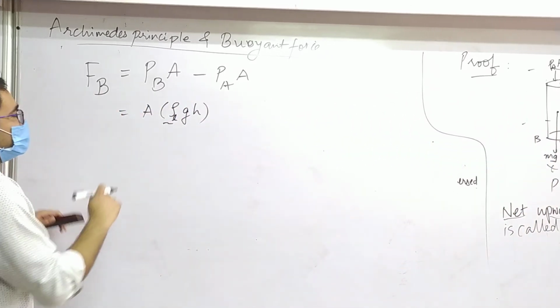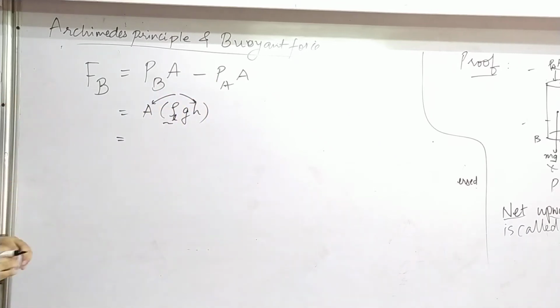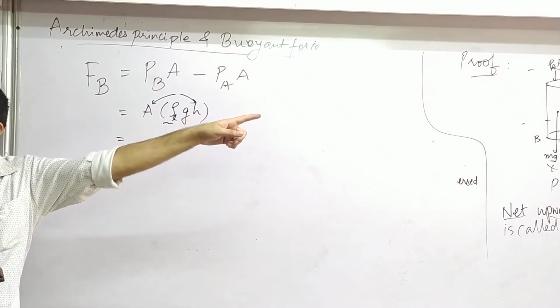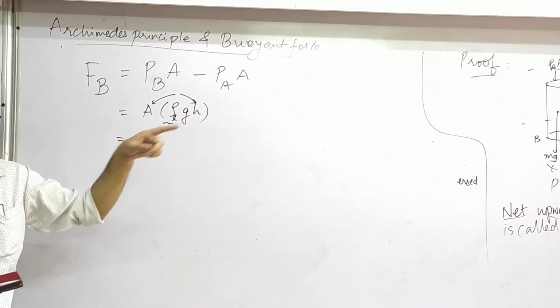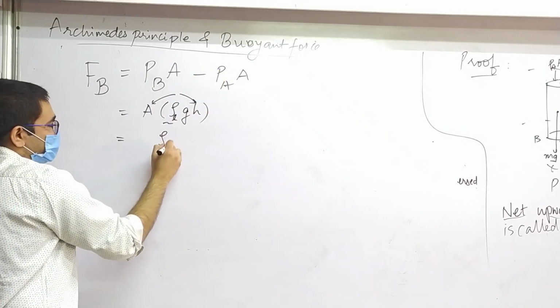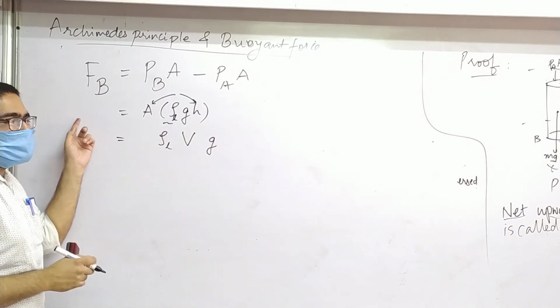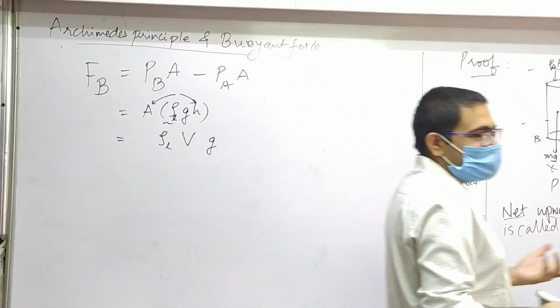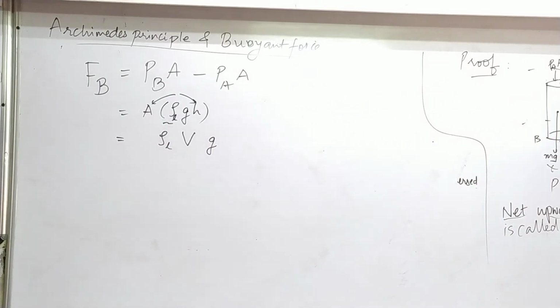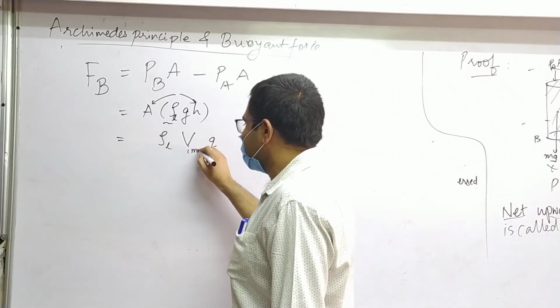Now, what is A into H? Look at the cylinder. Yes, A into H, volume. See, this is not the first time we are using it. Correct? So, do you realize that rho L into some V into some G, that is giving you FP? Which V is it? Whose volume is it? Right now it's the volume of the cylinder, agree. But actually this is the volume that is dipped inside water, isn't it? So instead of writing just volume V, I should probably write V immersed.